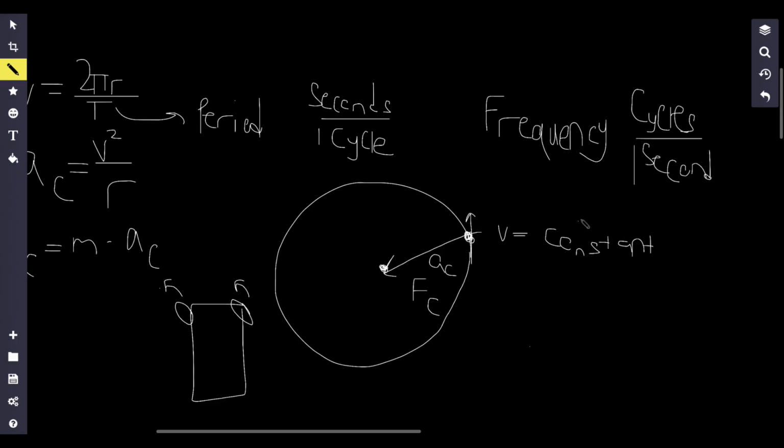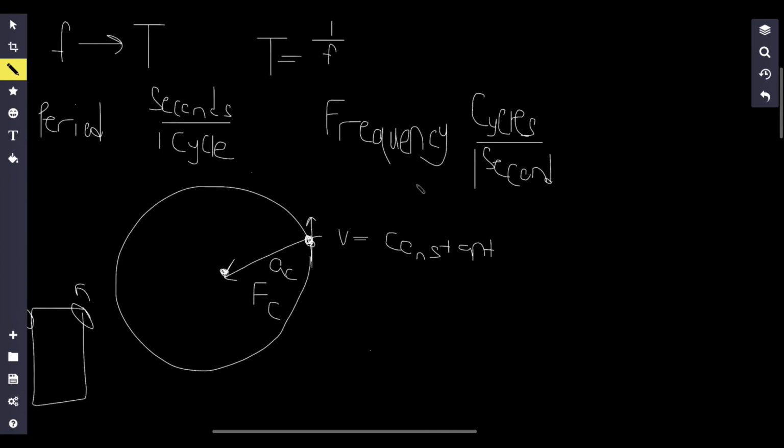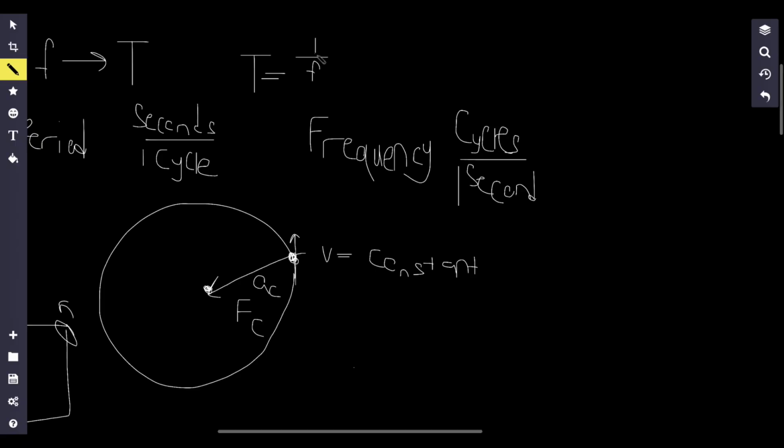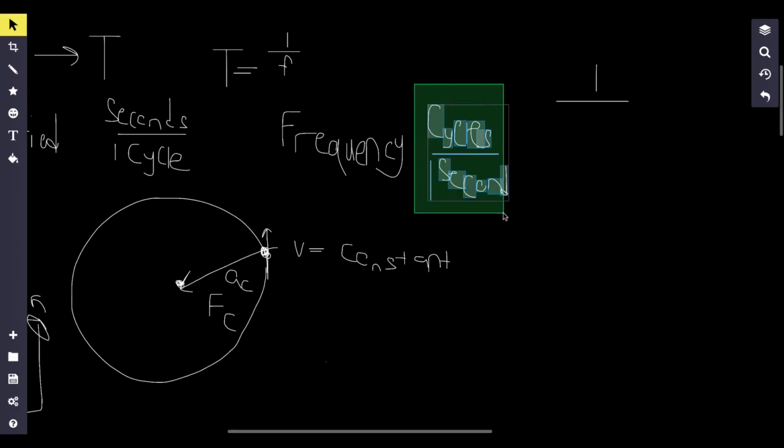Okay, and let's say I have my frequency and I want to get to the period, which is t. Actually, the period is equal to 1 divided by the frequency, because look what happens when I do 1 divided by frequency, and I know frequency is cycles per second.